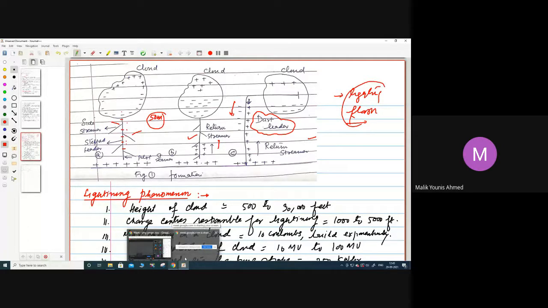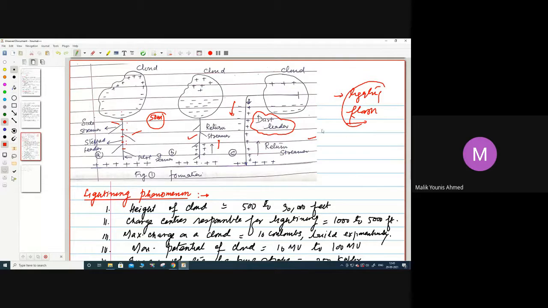Now, if the lightning discharge takes place directly on the transmission line, then what is going to happen? If the discharge goes directly from the cloud onto the transmission line, then power will be dissipated, and that will be dissipated in a very short time. And the discharge will take place, that you already know.